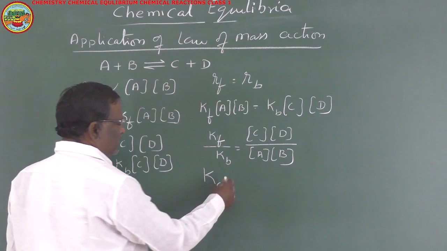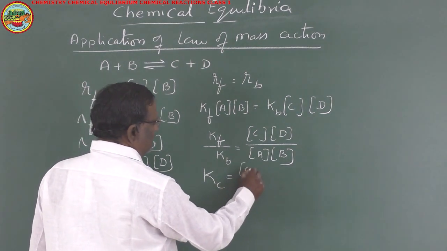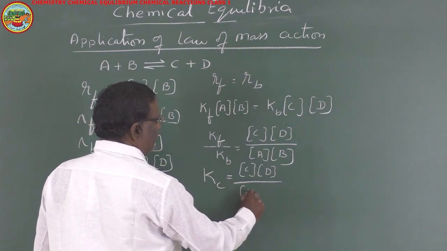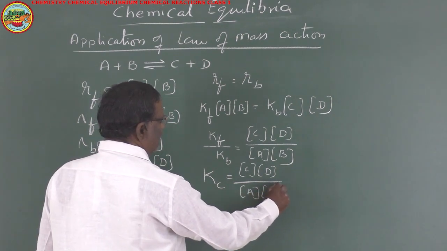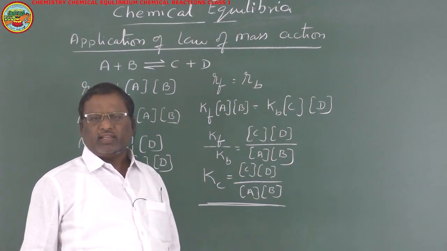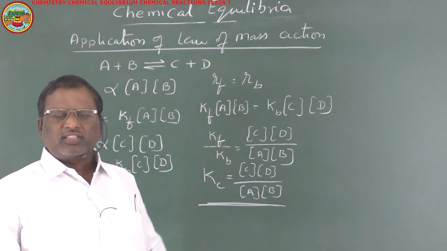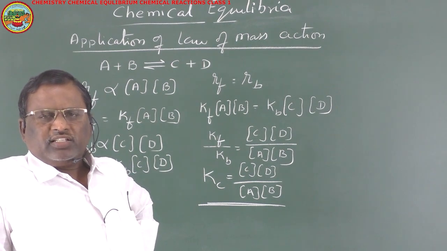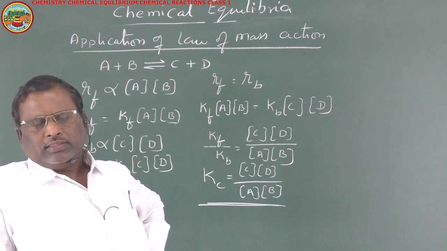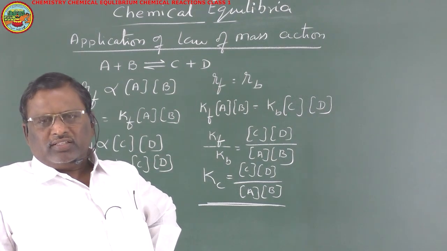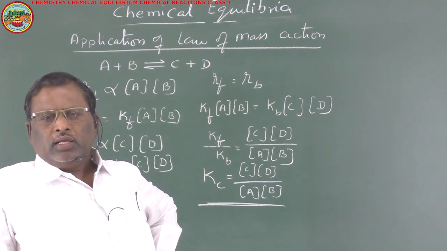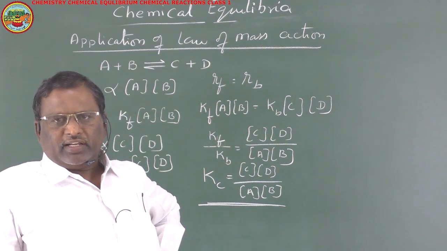So Kc is equal to concentration of C into concentration of D by concentration of A into concentration of B. This is known as the equilibrium constant of a chemical reaction with respect to molar concentrations. Equilibrium constant means the ratio between rate constant of forward reaction and rate constant of backward reaction.